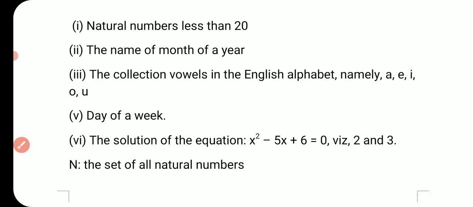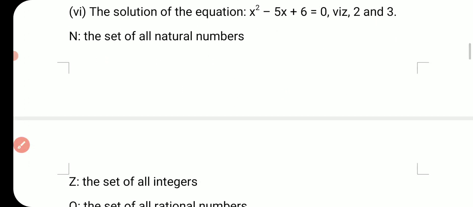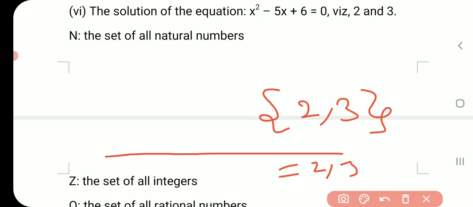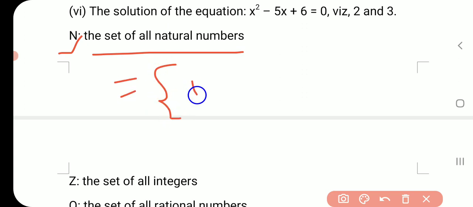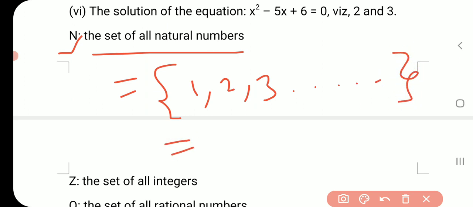So you have to remember some notations. First, N is the collection of all natural numbers. So the set of all natural numbers will be represented by N. How will we represent it? 1, 2, 3, and so on.